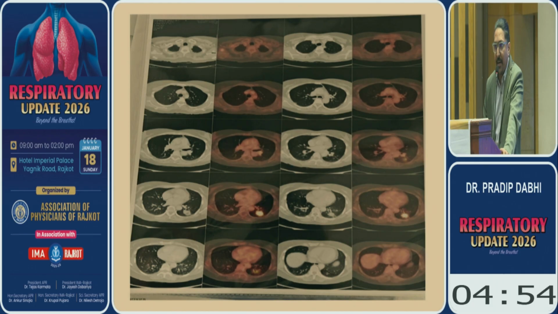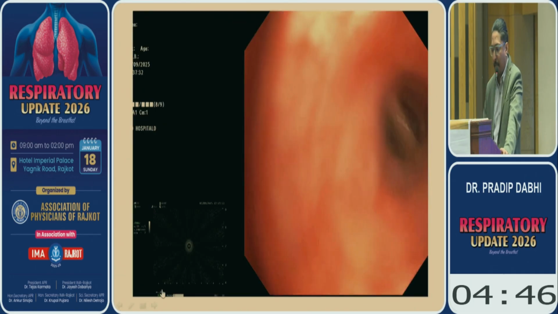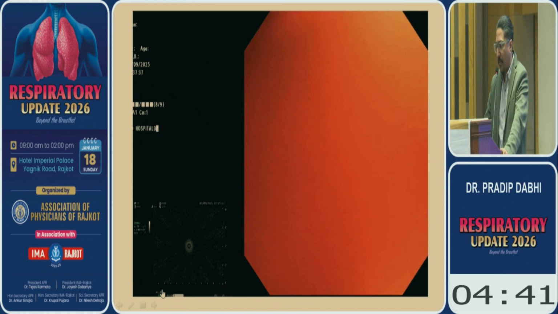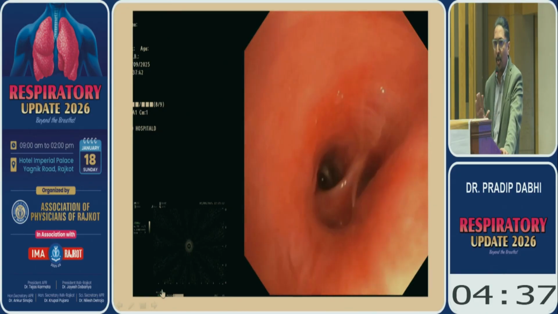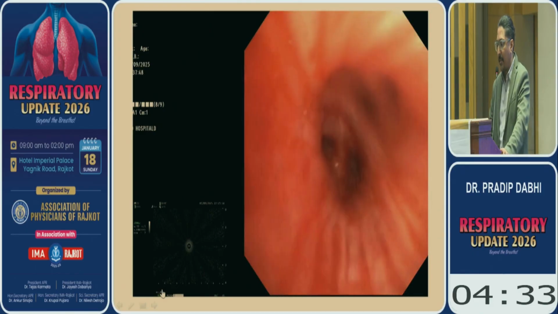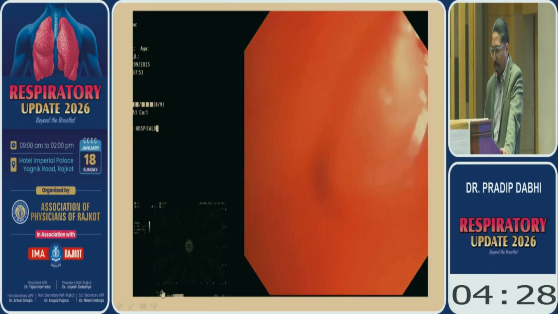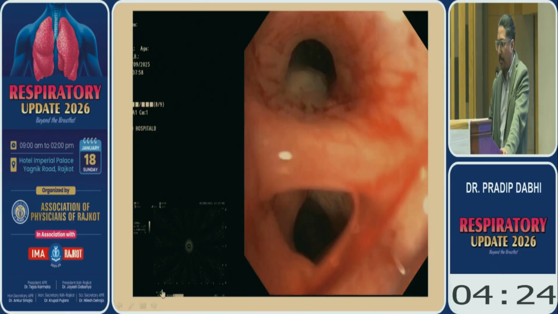So what we did, we did a PET scan to see what is happening. PET scan shows only a localized lesion, no other lesions. So we do a radial EBUS in this type of patient, which is another form of endobronchial ultrasound, where we locate the lesion in a particular segment when there is no endobronchial abnormality. So we passed a specialized radial EBUS probe through the working channel of the bronchoscope, and we locate the lesion in a particular segment.